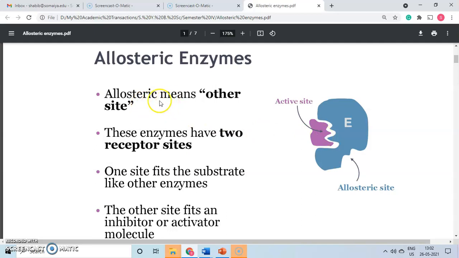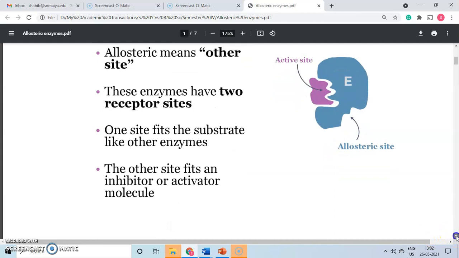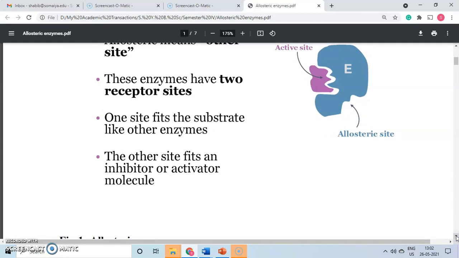Allosteric means other site. So these enzymes have two receptor sites. This is one where the substrate is binding, and this is one more site called the allosteric site. One site fits the substrate like other enzymes, whereas the other site fits an inhibitor or an activator molecule. We use the term modulator. That could be an inhibitor molecule, or it could be an activator molecule. This is how an allosteric enzyme functions.